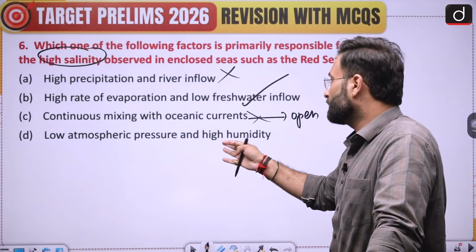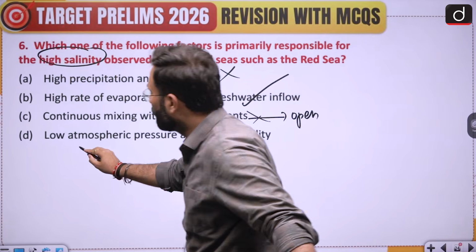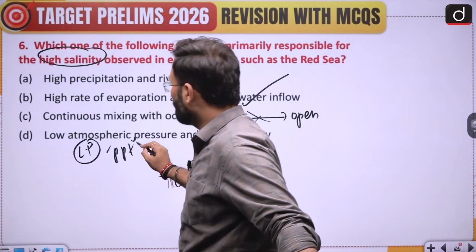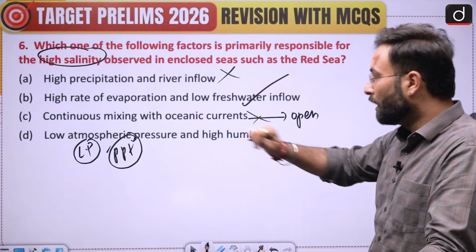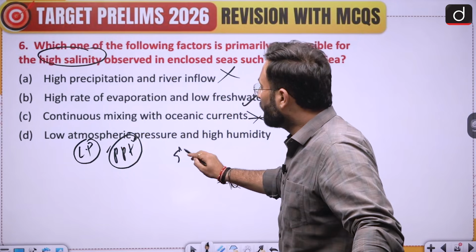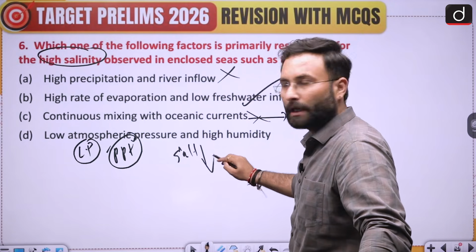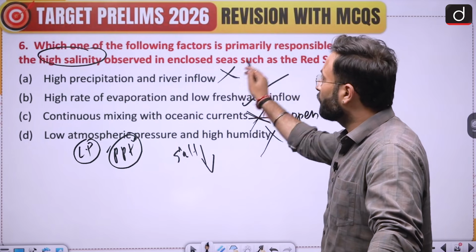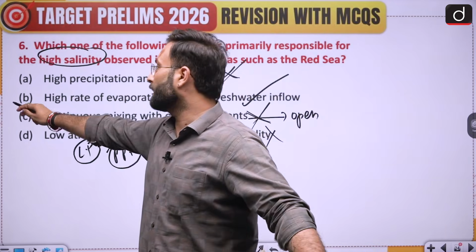Then low atmospheric pressure and high humidity. When we talk about the low pressure areas, you know that there will be precipitation. Okay, mostly cyclonic activity happens in the low pressure area that leads to precipitation, and then it will also reduce the salinity. Okay, and not increase it. So this cannot be your answer. Option B is your right answer over here.